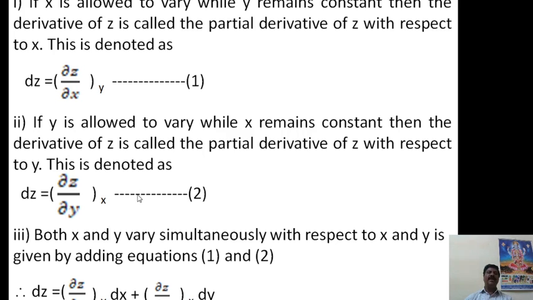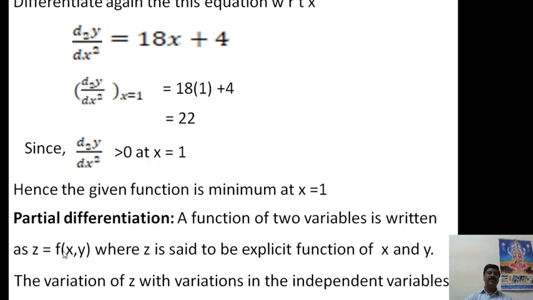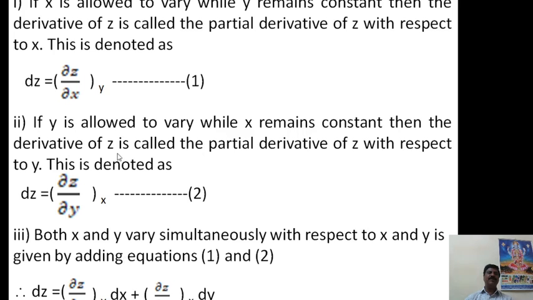Now, in this function, if z is a function of x and y, z can change in three ways. If x is allowed to vary while y remains constant, then the derivative of z is called the partial derivative of z with respect to x.